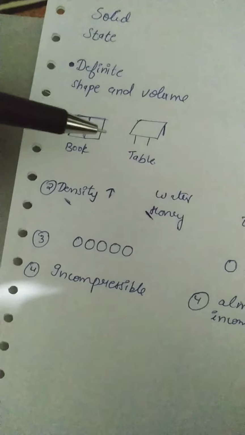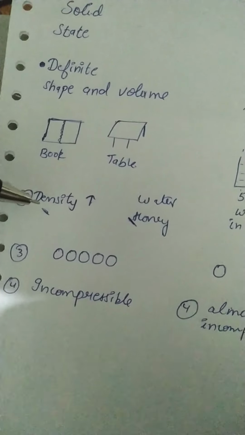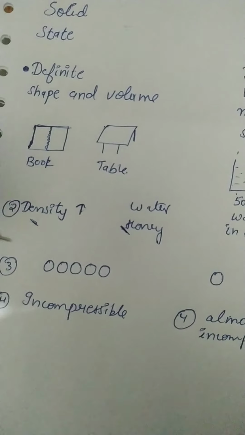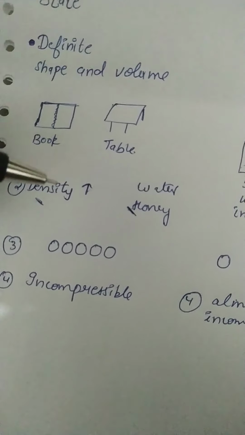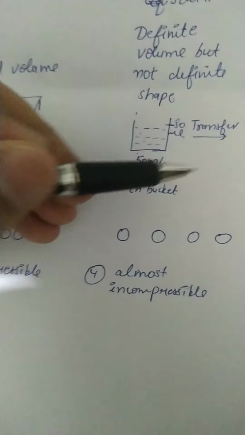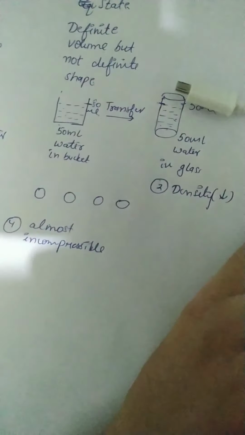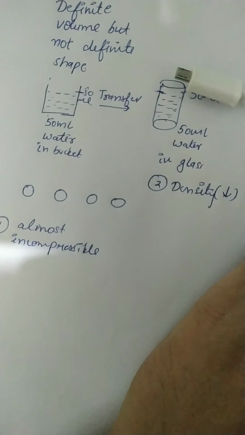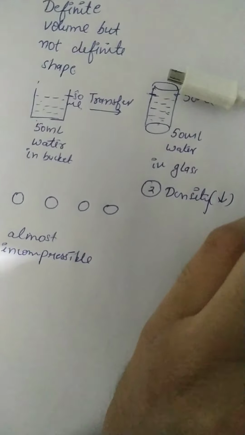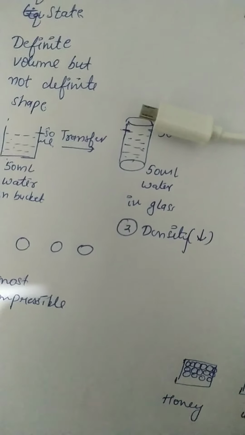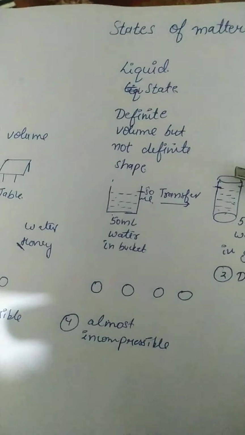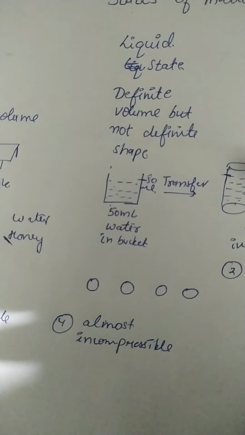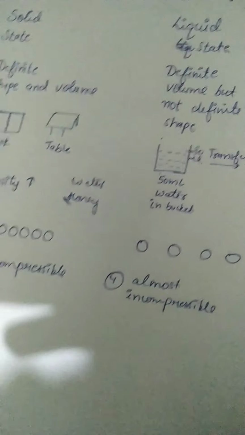We know that we cannot see the distance between the particles of the solid, and we cannot cross our hand through the book, but in water we can cross our hand. So liquids have less density than the solid.